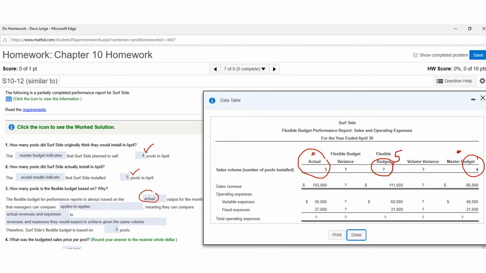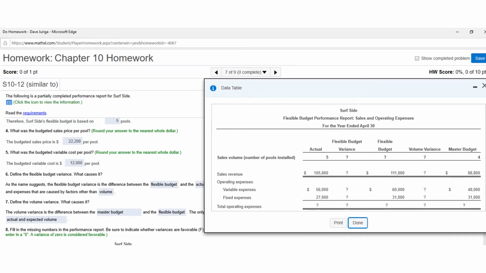This basically gives you an apple-to-apple comparison. So you can compare actual results using the volume, and the budgeted aspect is going to be in the sales revenue and the variable expenses. These numbers right here are going to be the budget based on actual. So the flexible budget essentially tells you this is what you think should have happened based on actual results. And of course, you can look at these numbers as well. So I'll go to the next slide and we'll keep going with this problem.